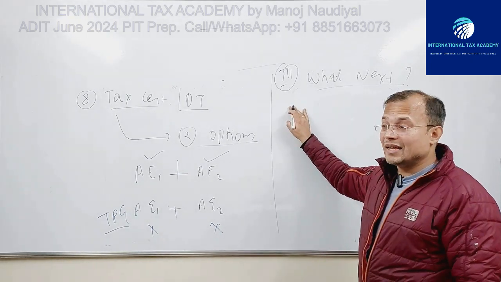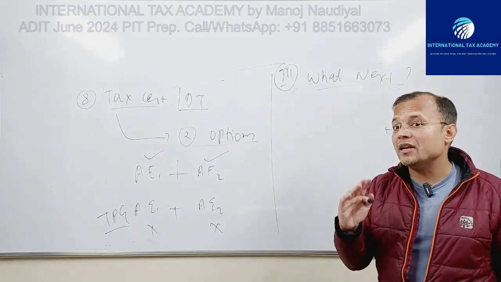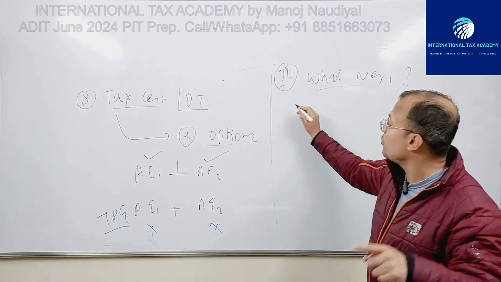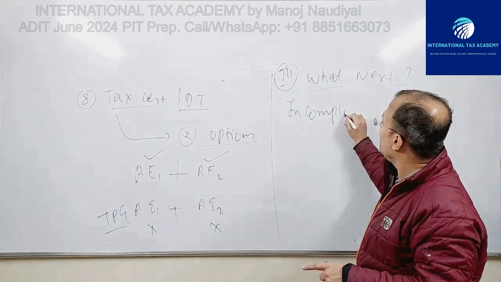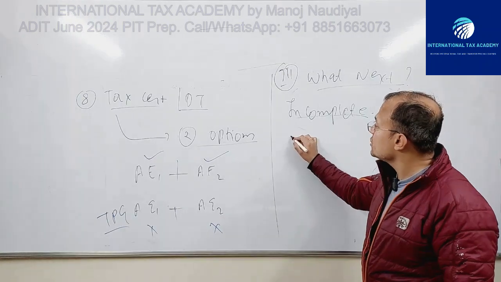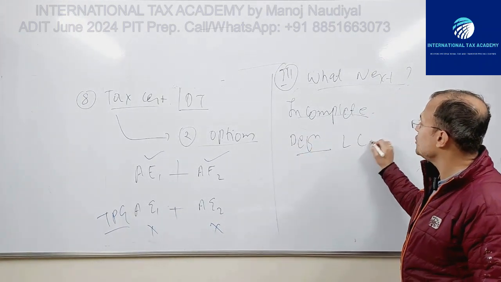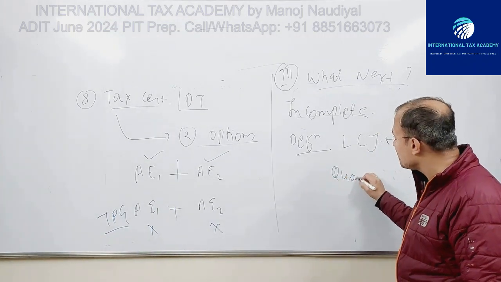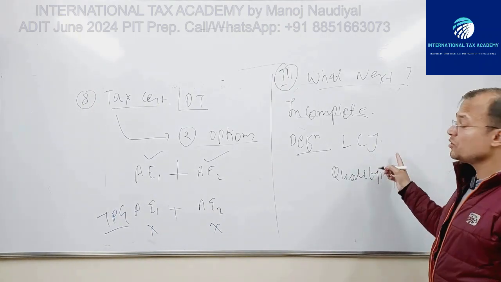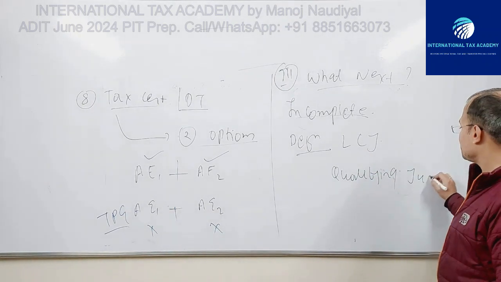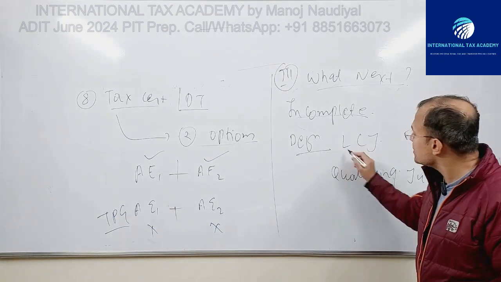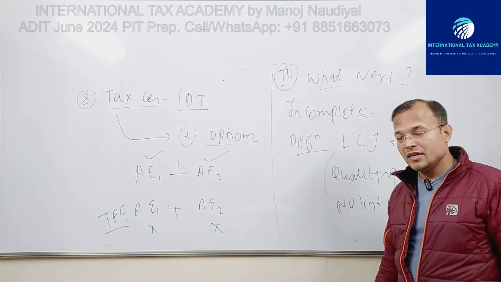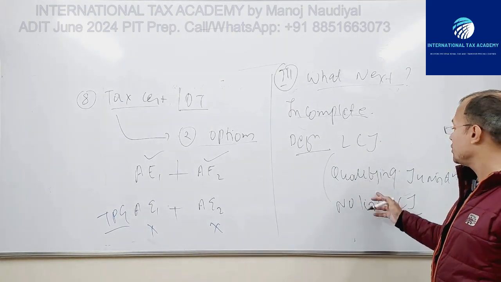So India is saying that the report is incomplete. That is why I told you that it's almost final but sort of not final. In fact, India has said that it is an incomplete report. Why is it incomplete? Because there is no definition of low capacity jurisdictions, and no definition of qualifying jurisdictions. And no list of LCJs. I mean, who are the LCJs? So no definition of LCJ, no list of LCJs, and no definition of qualifying jurisdictions.